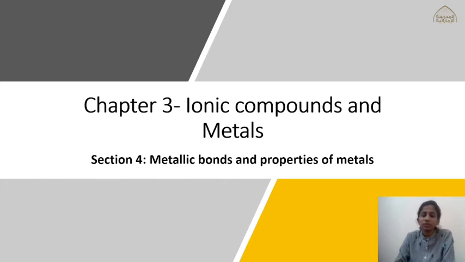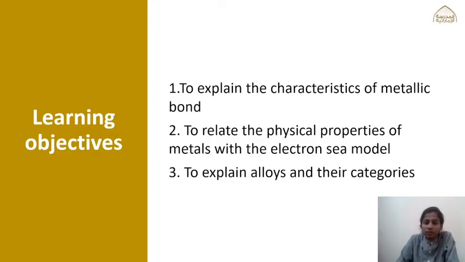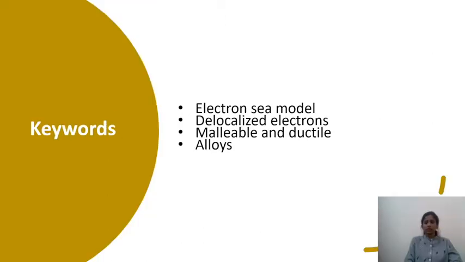In this video, we will be discussing section 4 of chapter 3, metallic bonds and properties of metals. By the end of this video, you will be able to explain the characteristics of metallic bond, to relate the physical properties of metals with electron sea model, and to explain alloys and their categories. The keywords under this section are electron sea model, delocalized electrons, malleable and ductile, and alloys.